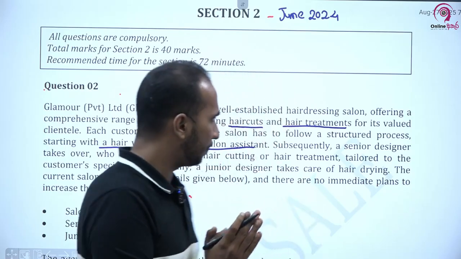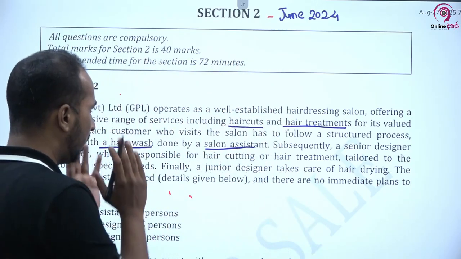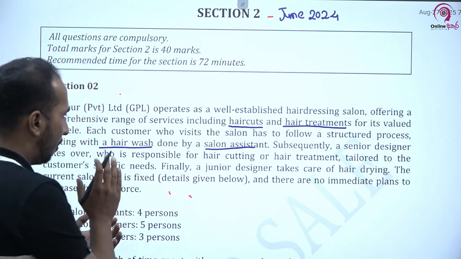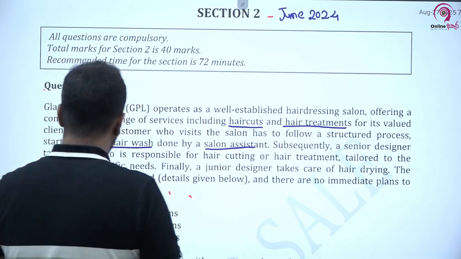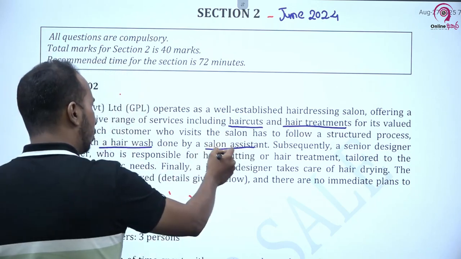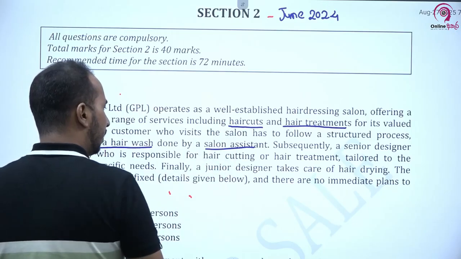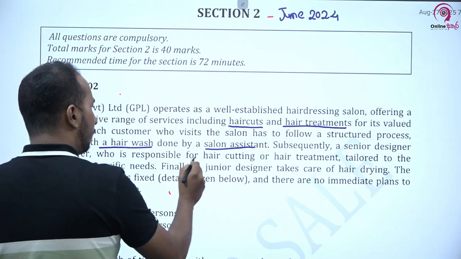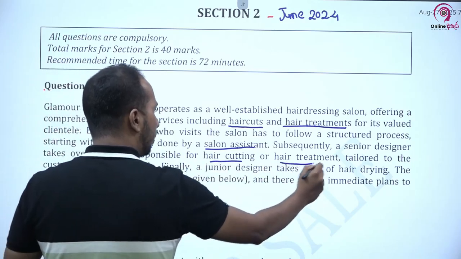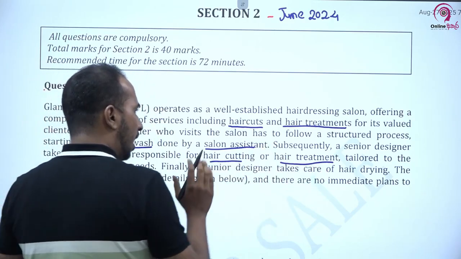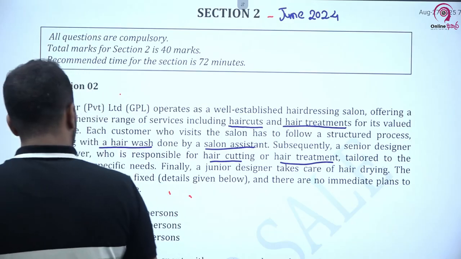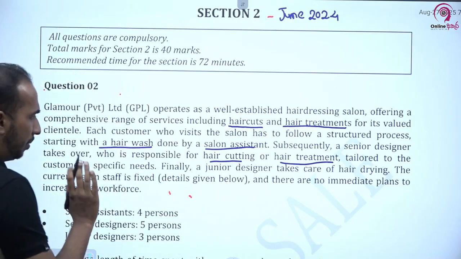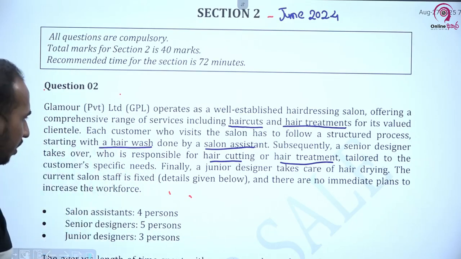That is the basic thing. These are the important points. Then subsequently a senior designer takes over, who is responsible for hair cutting or hair treatment. These are the two services tailored to the customer's specific need.